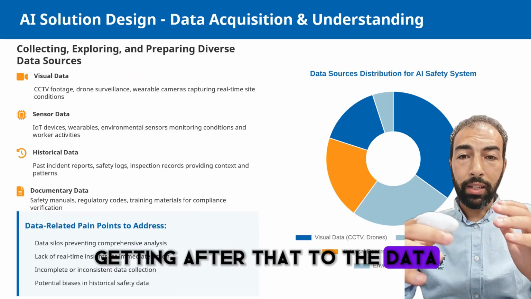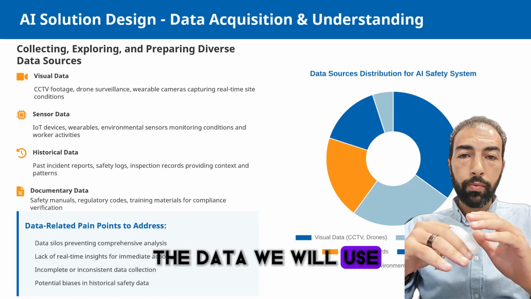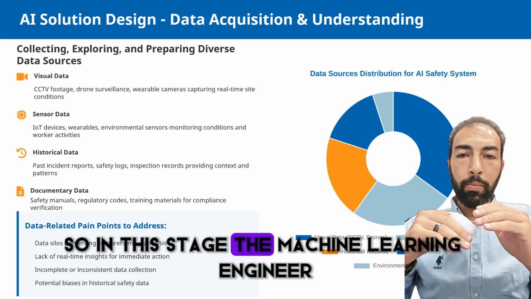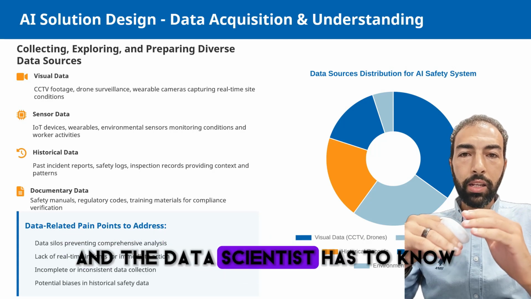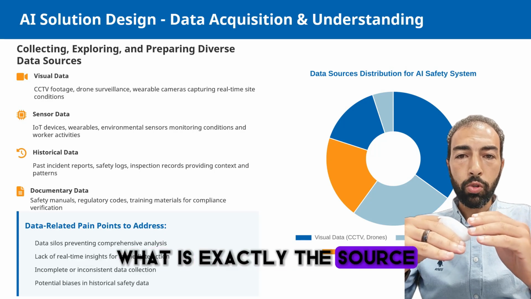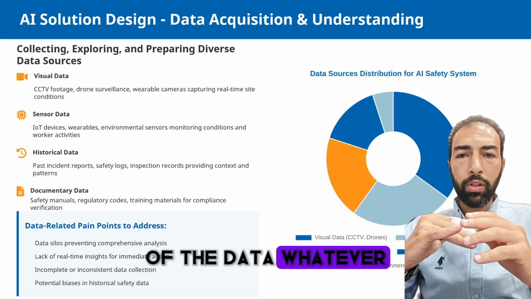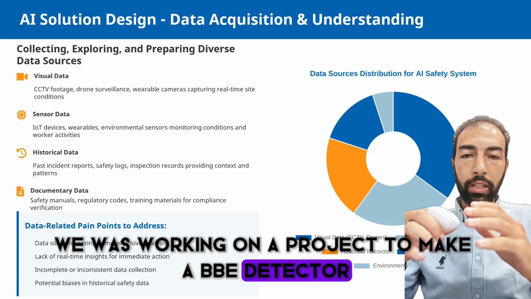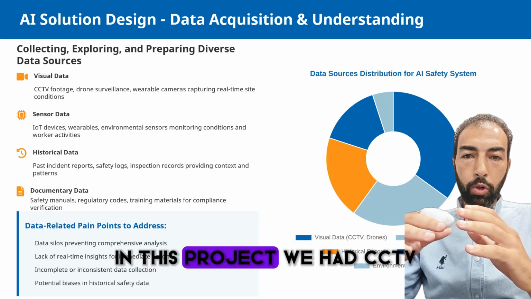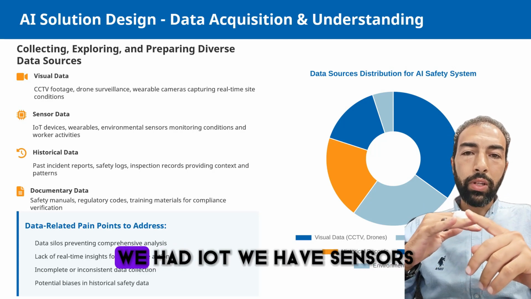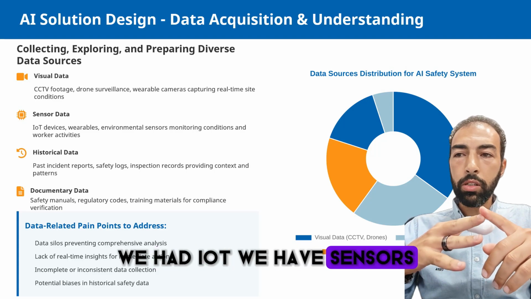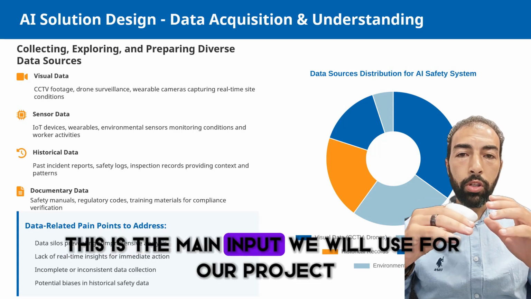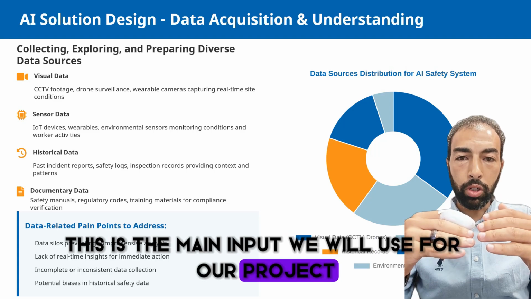Getting after that to the data. The data we will use, we will get from different sources. In this stage, the machine learning engineer and the data scientist have to know exactly what the source of the data is. In this example, we were working on a PPE detector project. In this project, we had CCTV, IoT, sensors, historical data, and documents. This is the main input we will use for our project.